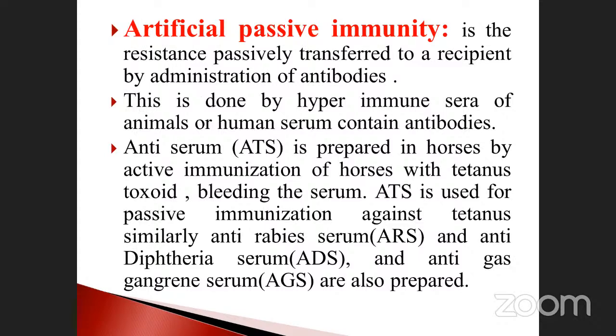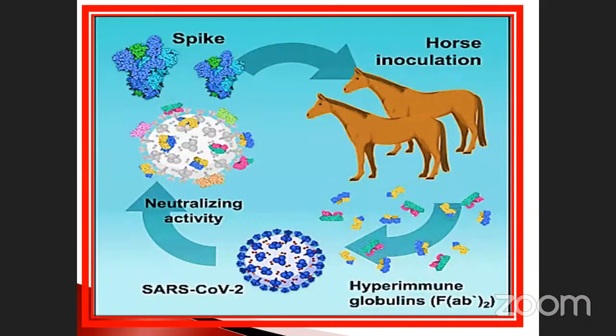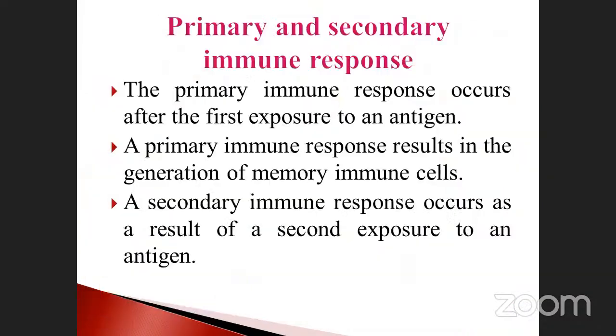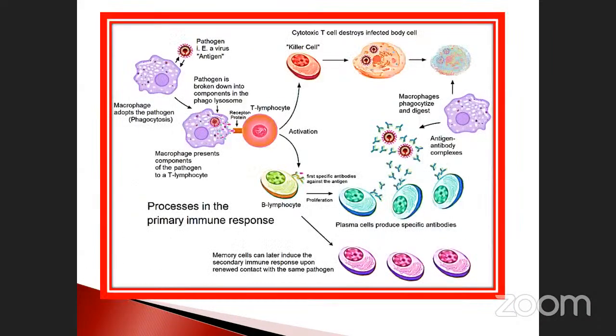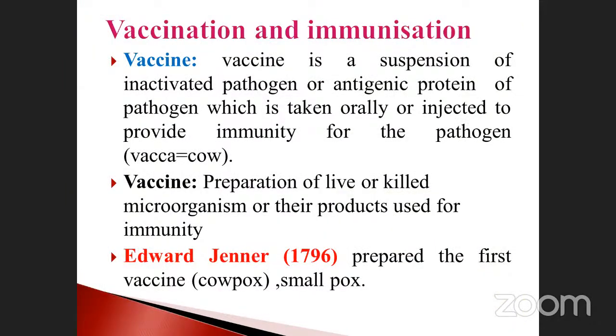Artificial passive immunity, and also how vaccines are prepared. From the horse, how it is neutralized, and primary and secondary immune response. And how vaccines are prepared. Who is the father of vaccination? Who discovered it first? That also we have to discuss.